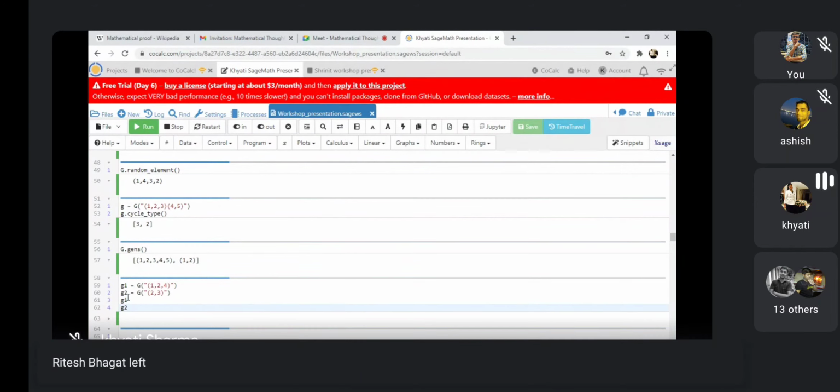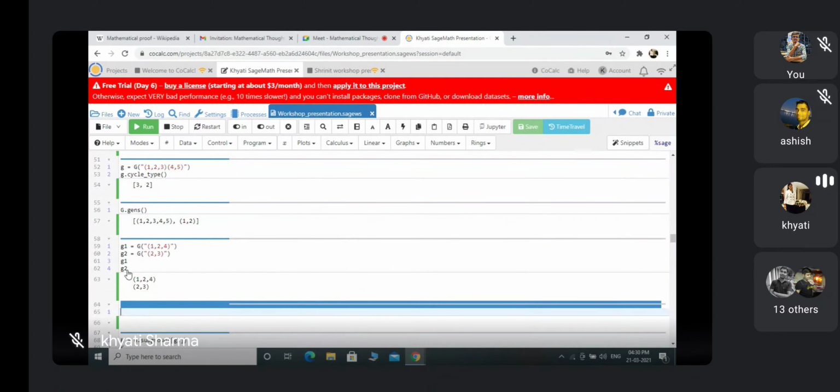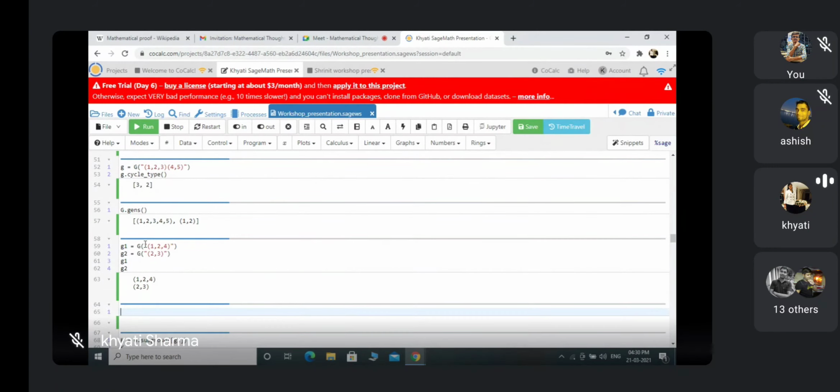Now here I am taking two elements G1 and G2 in G, because this will help me show the next command. I just took two elements in the group G, in S5. I have written G1, G2 here, and it shows that G1 is this element and G2 is this element in the group G.